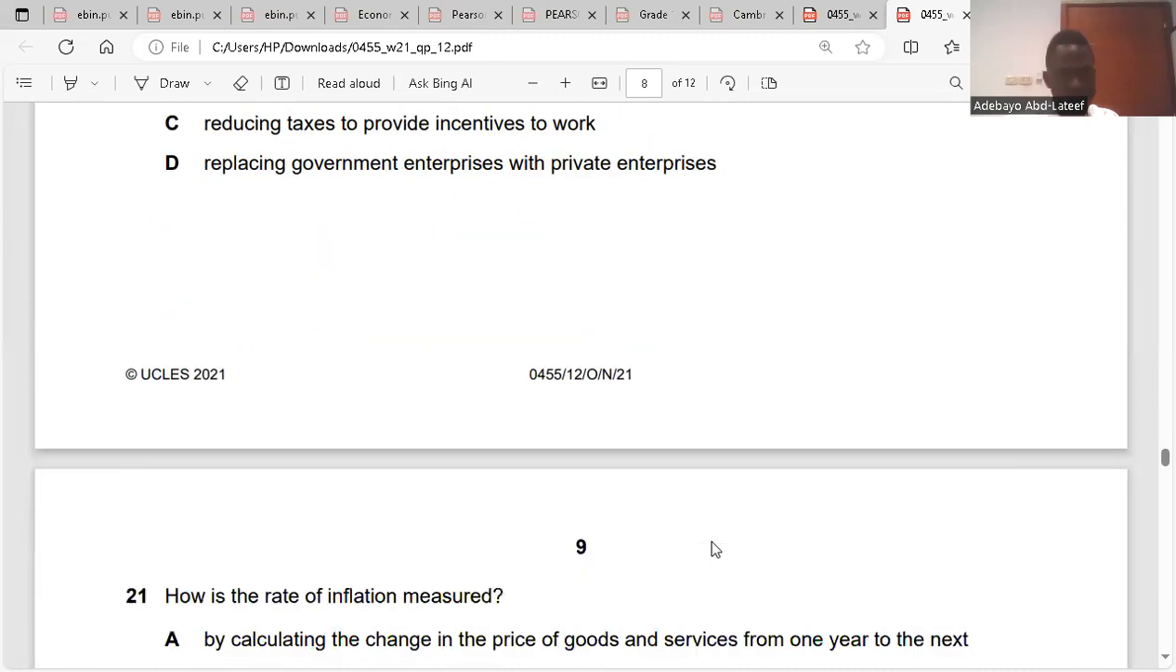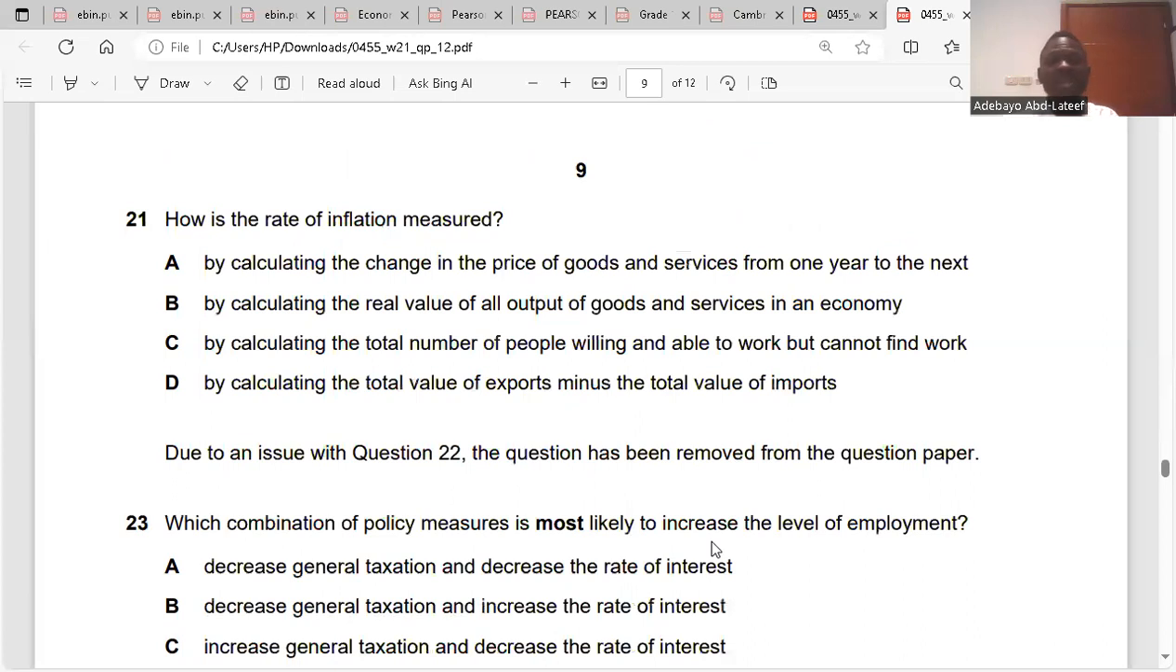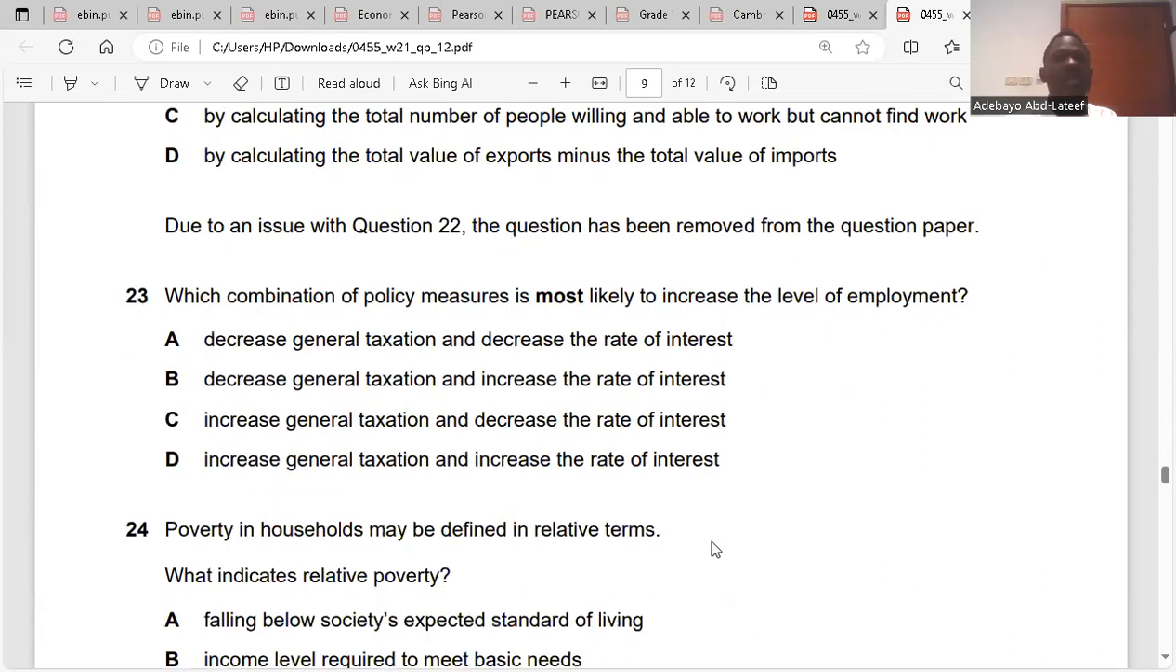21. How is the rate of inflation measured? By calculating the food basket of each year after year. So it is A. Clear? We did it yesterday.